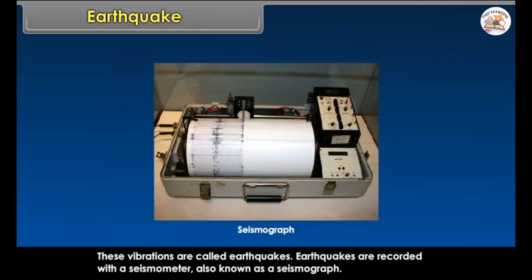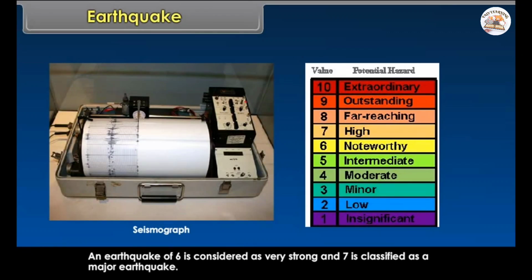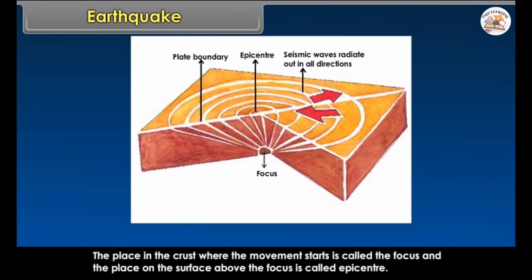Earthquake. An earthquake is the result of a sudden release of energy in the Earth's crust that creates seismic waves. The lithosphere is broken down into a number of plates known as lithospheric plates. When the lithospheric plates move, the surface of the earth vibrates, and these vibrations can travel all around the earth. These vibrations are called earthquakes.